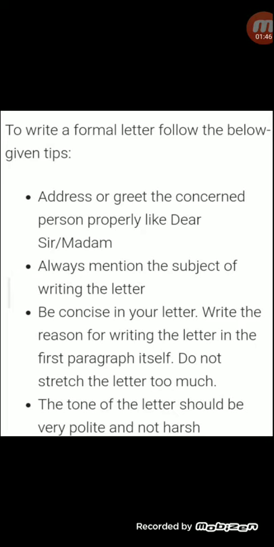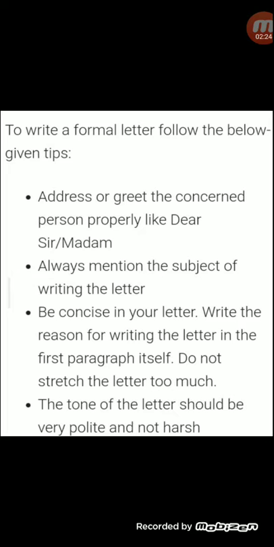Now, let's see what points you have to write. To write formal letters, you have to follow the below given tips. Address or greet the concerned person properly, like dear sir, madam. Always mention the subject of writing a letter. You have to mention the subject, why you are writing a letter to that person. Be very concise, means your letter has to be very short and sweet. Write the reason why you are writing a letter in first paragraph itself. Do not stretch a letter. The letter does not have to be lengthy.